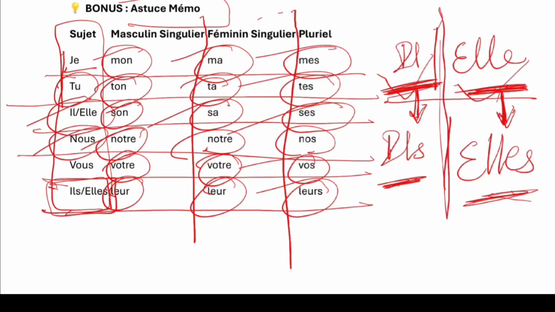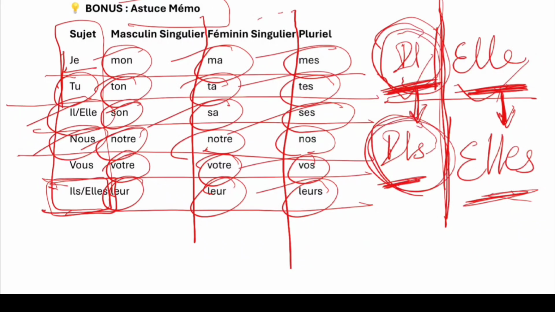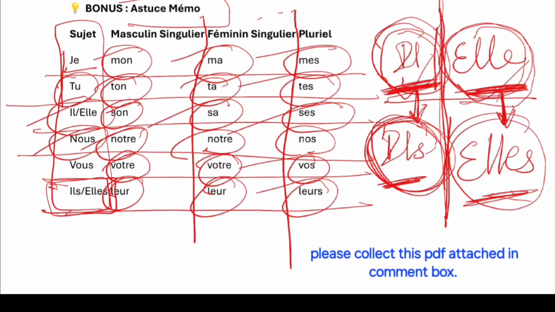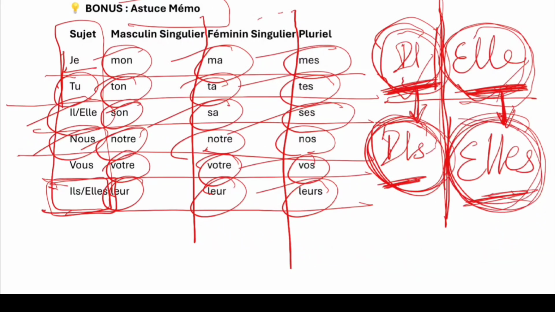Now what is important: this is read as il and this is also read as il. So in singular and plural, in both cases these are read alike. Here it is elle in singular, in plural also it will be read as elle. If you know it, it is very good. If you do not, please keep this in mind. All right, then we call it a day. Bye.